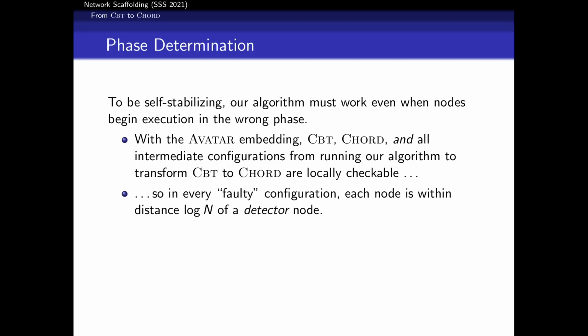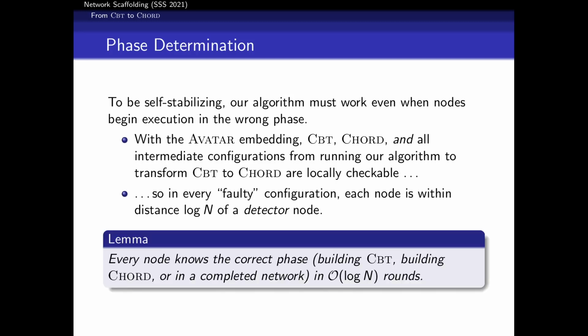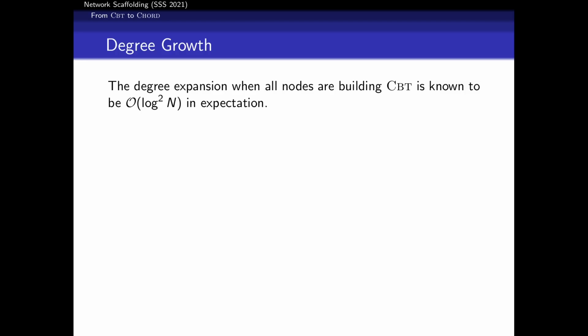it's not a legal CBT network that's starting to build chord, and it's not chord. If it's not one of those, then there is going to be a node within log n that detects that. And that means that once I detect that, that spreads, and so every node knows the correct phase within order log n rounds. Similarly, how about the degree growth?